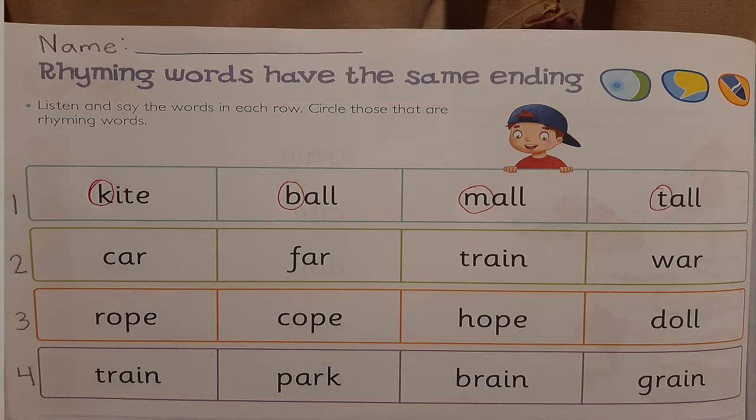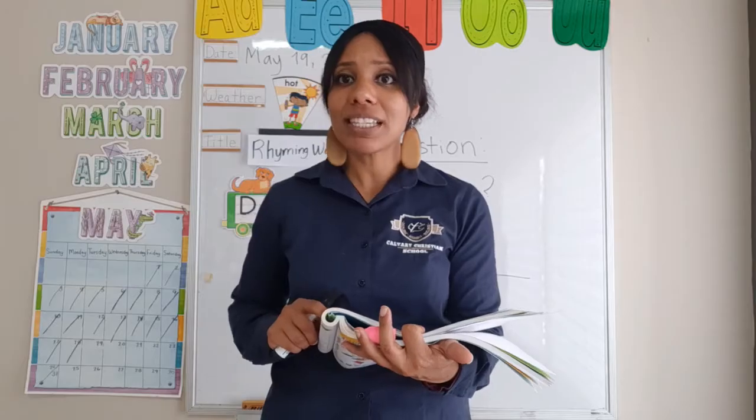We're going to circle the beginning letter of kite, which is K. We are going to circle the beginning letter of ball, which is B. We are going to circle the beginning letter of mall, which is M. And we are going to circle the beginning letter of tall, which is T. Very good, okay? So that was the first step.